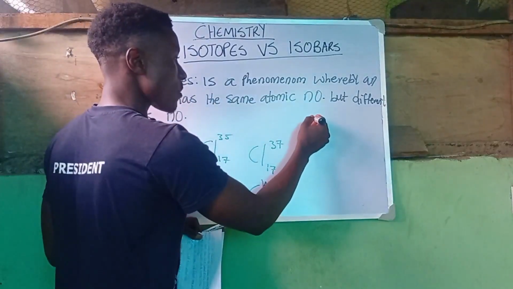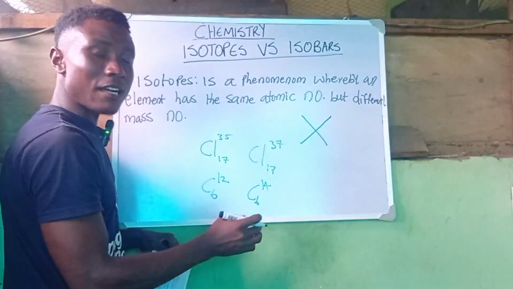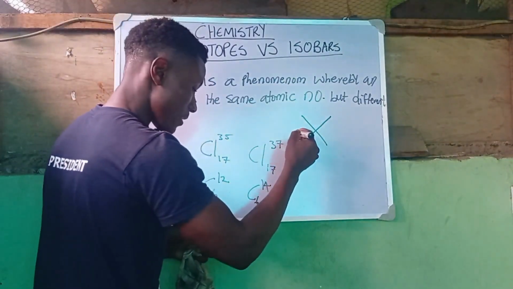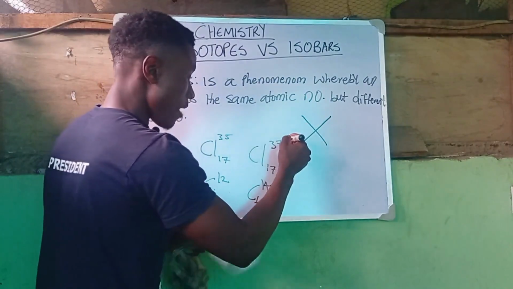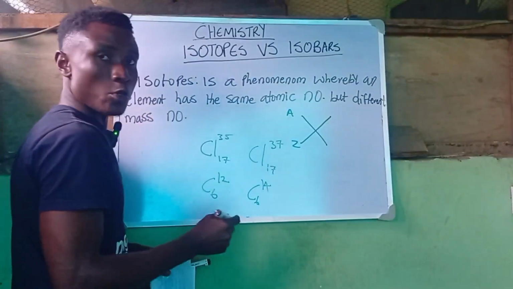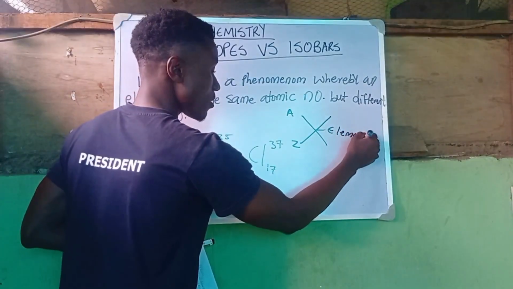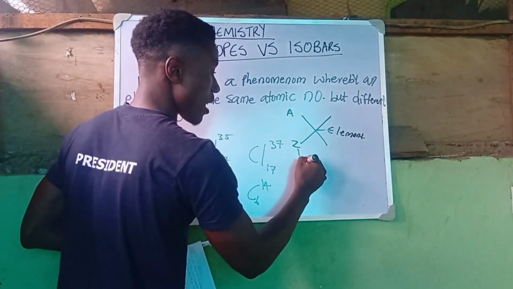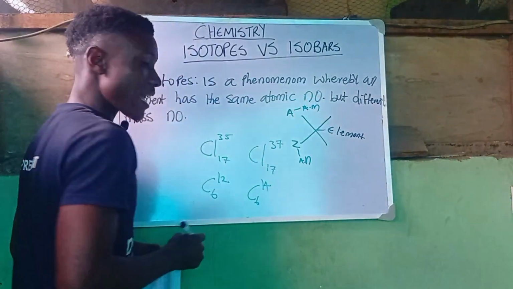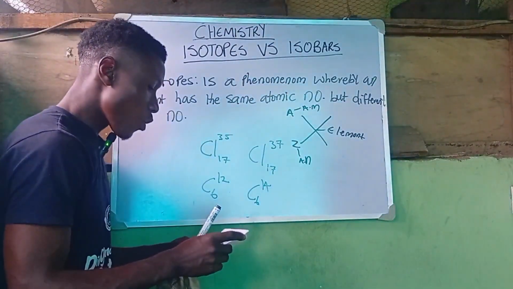That means what we are going to be having here is something represented like this. We assume X is our element, Z is the atomic number, and A is the mass number. So this is our central element, and this is the atomic number. So that is just how it is when it comes to the concept of isotopy.